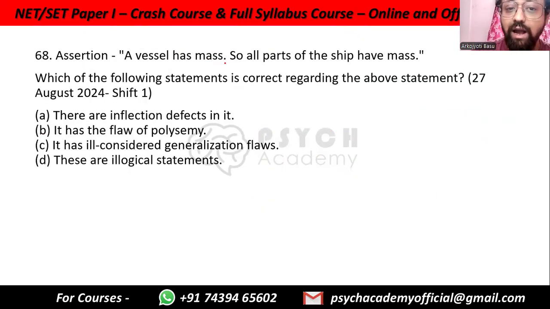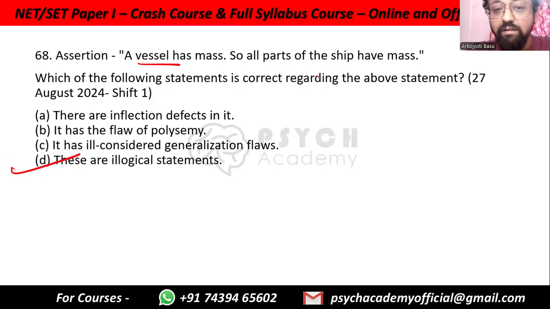Assertion: a vessel has mass, so all parts of the ship have mass. This is a division. What is true for the large part, the whole, we are thinking is true for all the individual parts also. So the idea is that we have emotions. Does that mean that each and every cell in our body has emotions? So it is an illogical statement, because this is a fallacy, right?